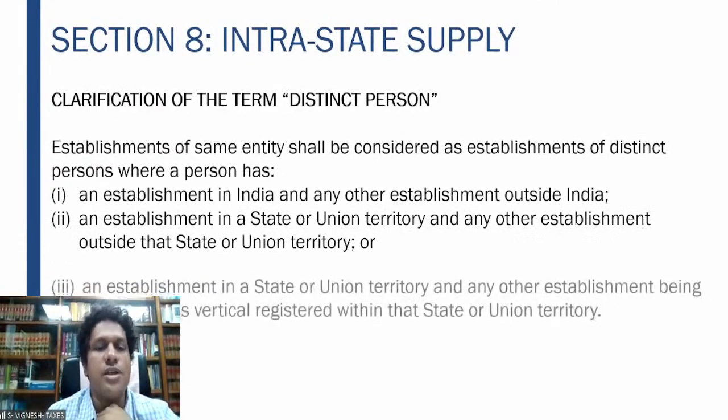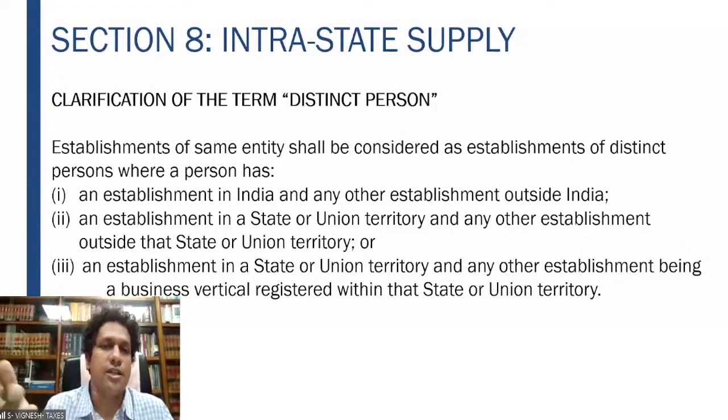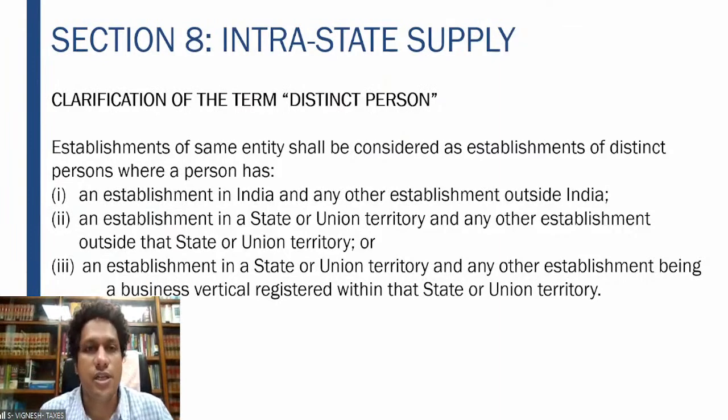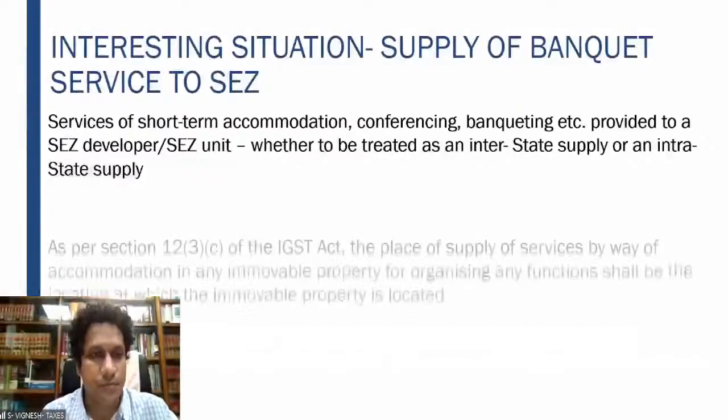So distinct person, as I told you, we saw this concept in detail in schedule 1 to section 7 of the CGST Act. Again, establishments within one state and another establishment in a different state, or business vertical, 2 different registrations of the same business or 2 different businesses in one state, is known as a distinct person.